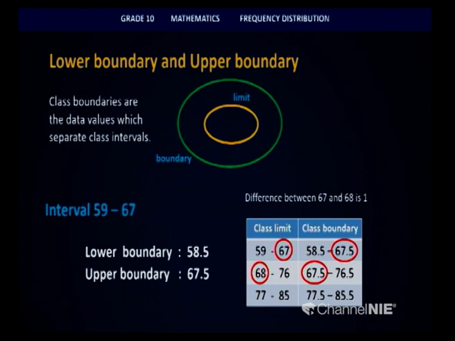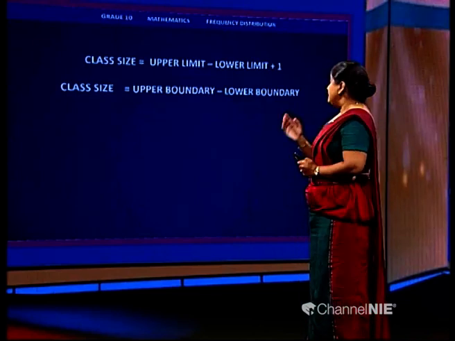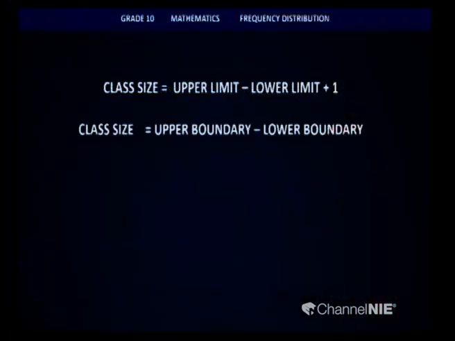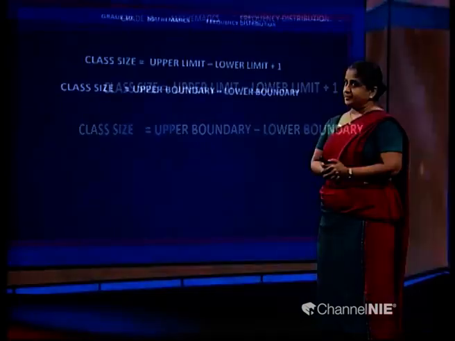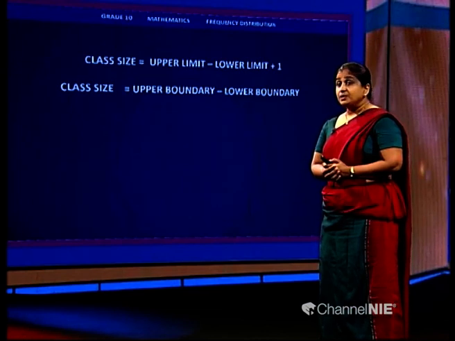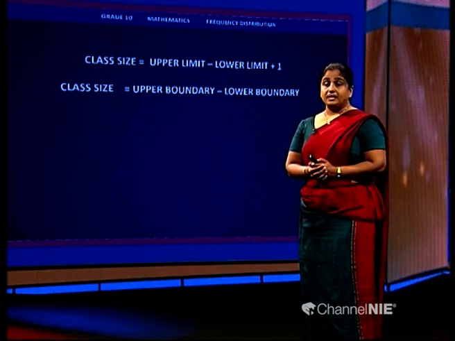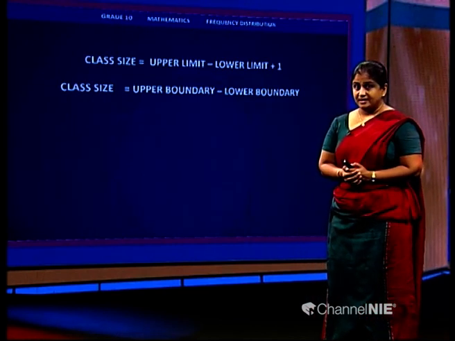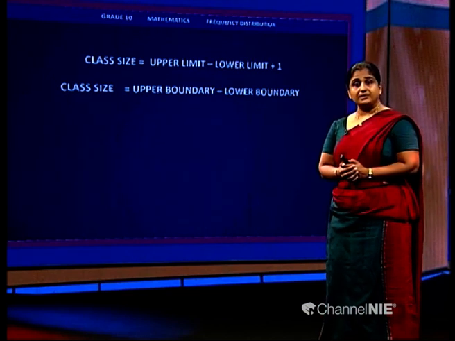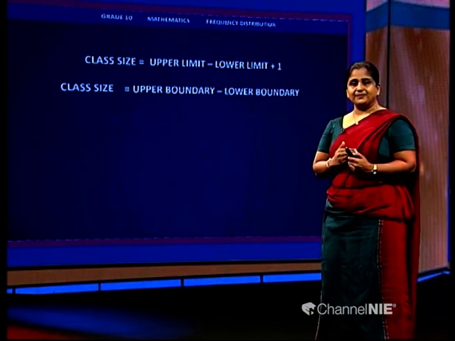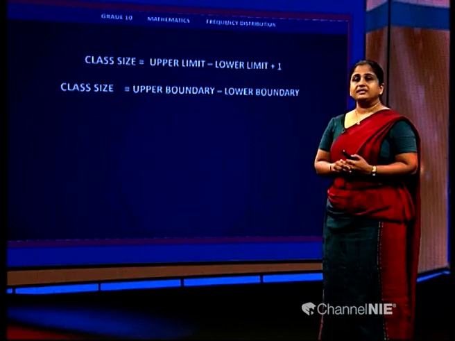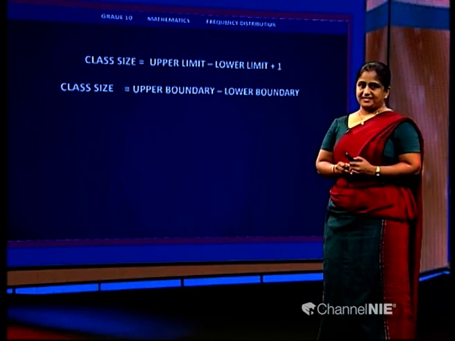Now, let us look at the class size. Class size of a class interval will be the difference between the upper limit and the lower limit, and for that you have to add 1 because we are looking at the size of the class interval. By just deducting the limits, you won't be able to identify the class size. For that you need to add 1 more. But if you are using class boundaries, for example the upper boundary and the lower boundary, straight away you can take the difference. So you will obtain your answer easily by using the class boundaries.